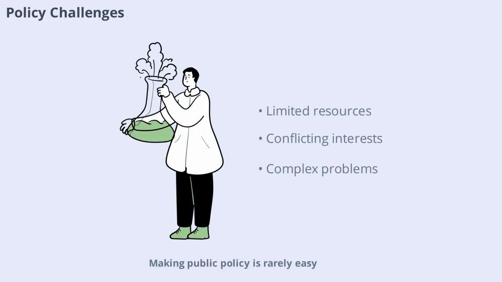Making public policy is rarely easy. Policymakers face challenges like limited resources, conflicting interests, and uncertainty about outcomes. Some problems are complex and require cooperation across different levels of government. Others involve trade-offs between short-term needs and long-term goals. Understanding these challenges helps explain why policy decisions can be difficult and controversial.